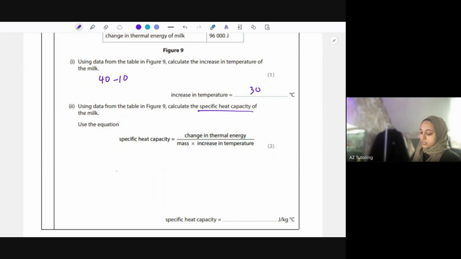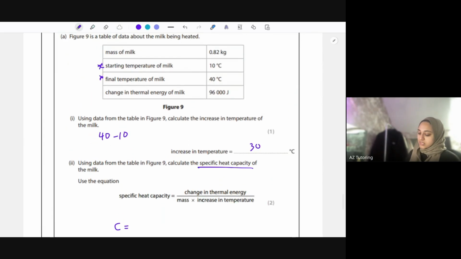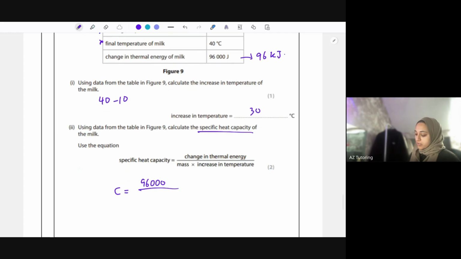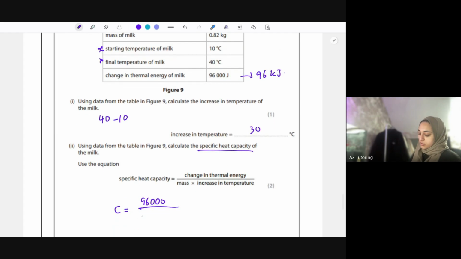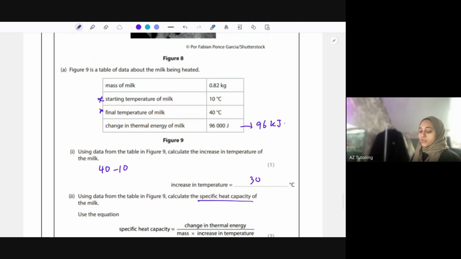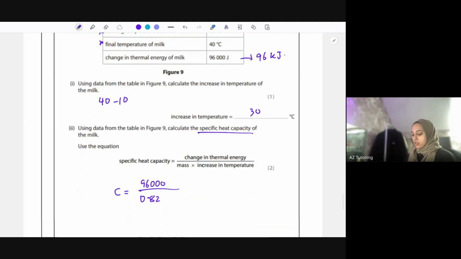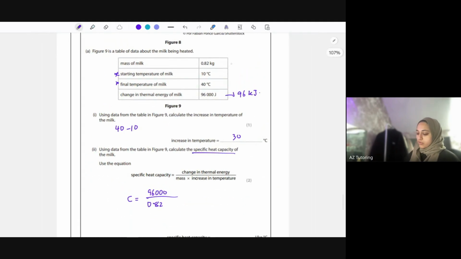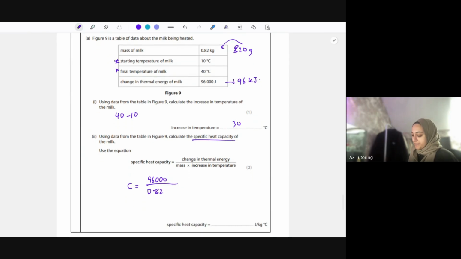Specific heat capacity, I'm just going to call it C because that's what it is. Change in thermal energy, which is 96,000 joules. Sometimes I might have given you that in kilojoules, so I might have said 96 kilojoules, and then you would have to change it to joules. Divided by the mass, which is in kilograms, 0.82. Again, if that was in grams, you have to change it. So that might have been 820 grams, and you would divide by 1,000 to get to kilograms. And I'm timesing that by the increase in temperature, which is 30 degrees.